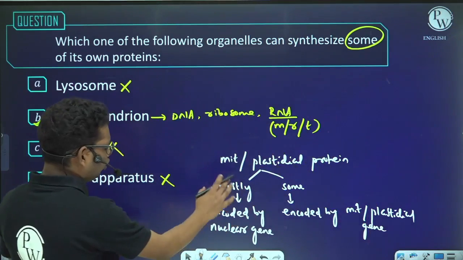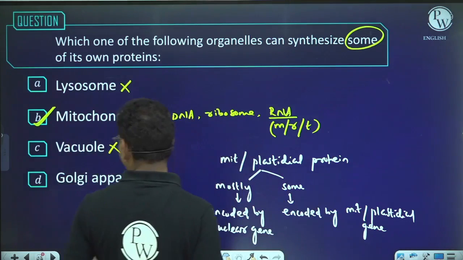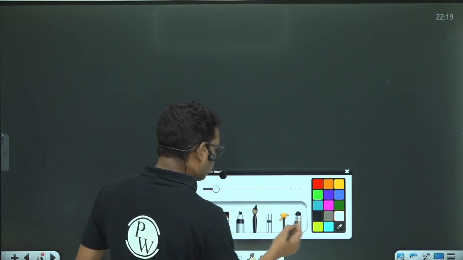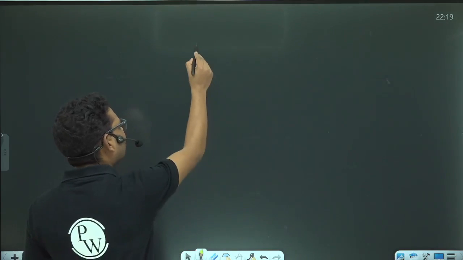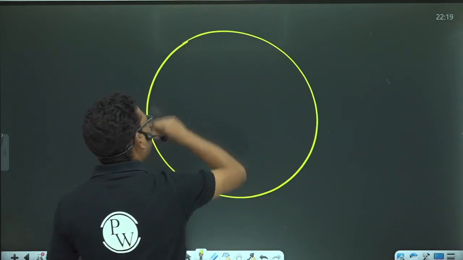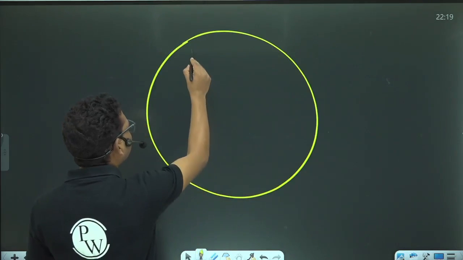Okay, so you might be wondering about this. Let me clarify this one by one. Suppose this board is a cell, and this cell has a nucleus.